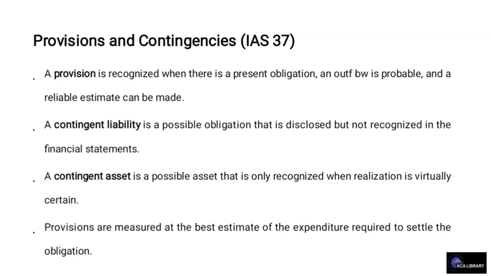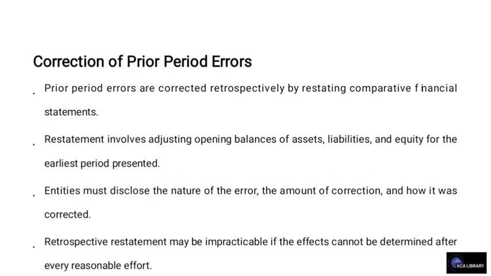As for a contingent liability, it's a possible obligation that is disclosed but not recognized in the financial statements. A contingent asset is a possible asset that is only recognized when realization is virtually certain, and provisions are measured at the best estimate of the expenditure required to settle the obligation.